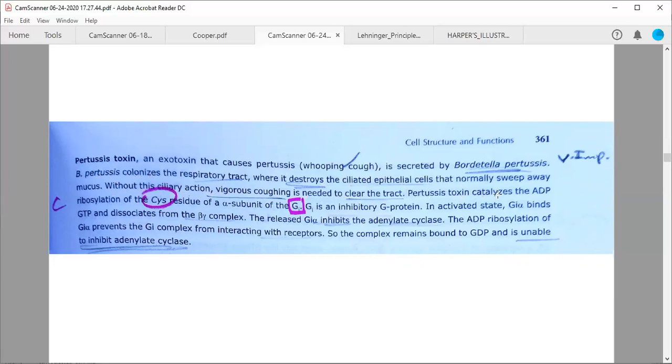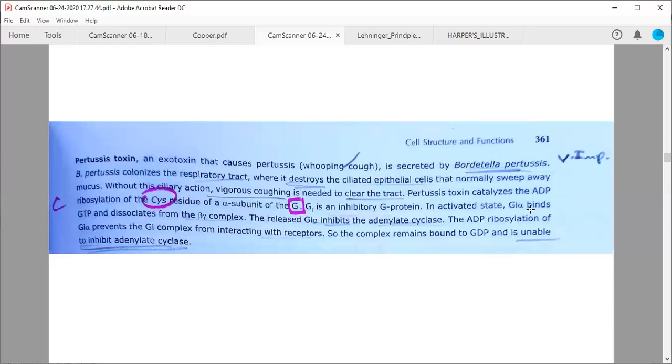So this pertussis toxin catalyzes the ADP ribosylation of a cysteine residue. In the previous case, in case of cholera, it was ribosylating the arginine residue. Here it is ribosylating the cysteine residue of the alpha subunit, that is in the Gi class actually. Cholera toxin was ribosylating in the G stimulatory Gs class. This is the second class of GPCRs. So here in G inhibitory Gi, it is going to ribosylate the cysteine residue. So Gi is an inhibitory G protein.